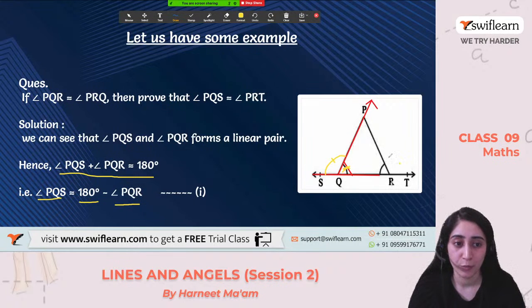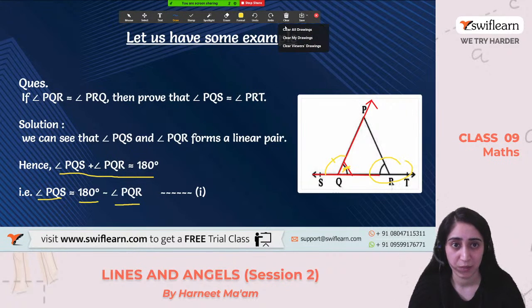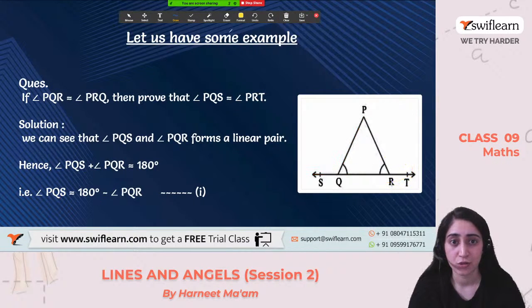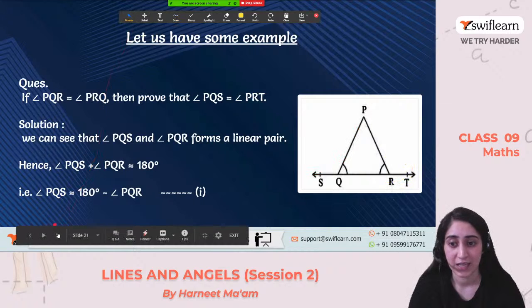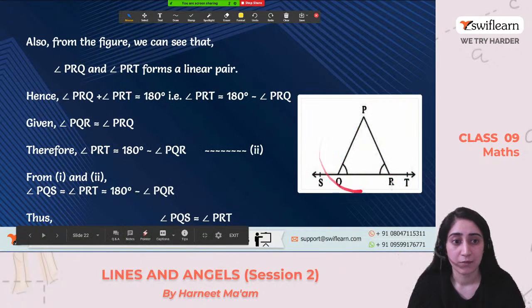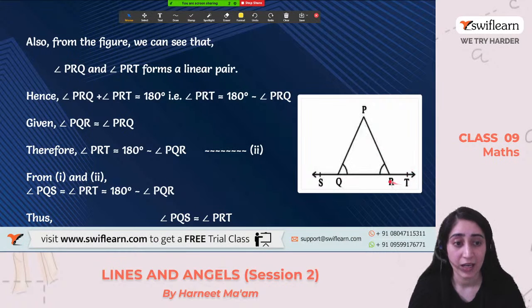Let's move to the other point, here. At the point R, the same logic is applied, and we'll get a rule, having the same drawing here. PRQ and angle PRT are forming a linear pair on the straight line, where PR is a ray.